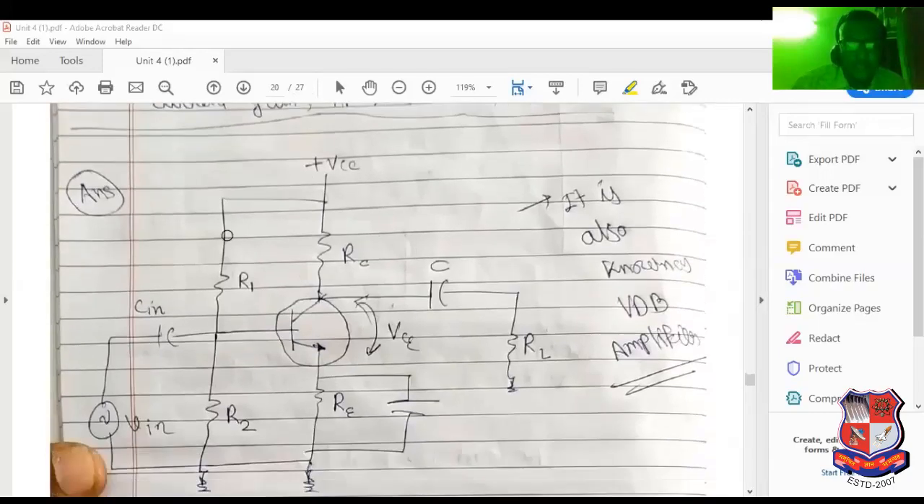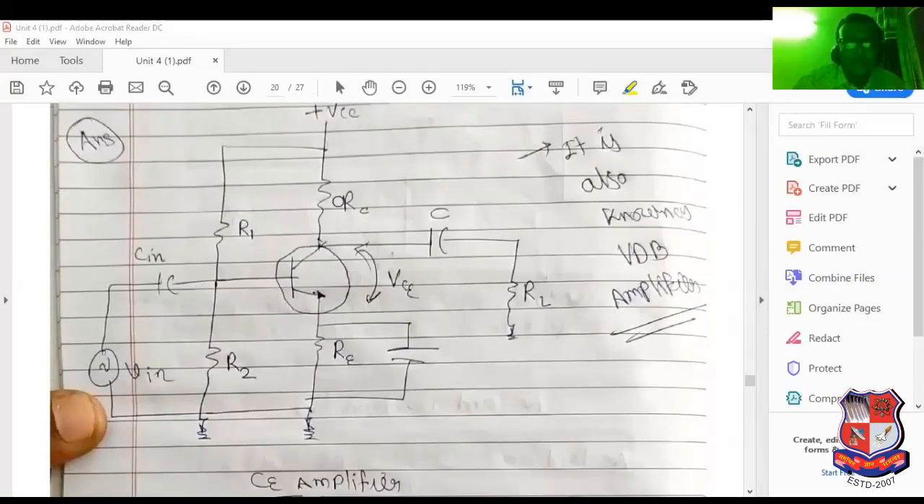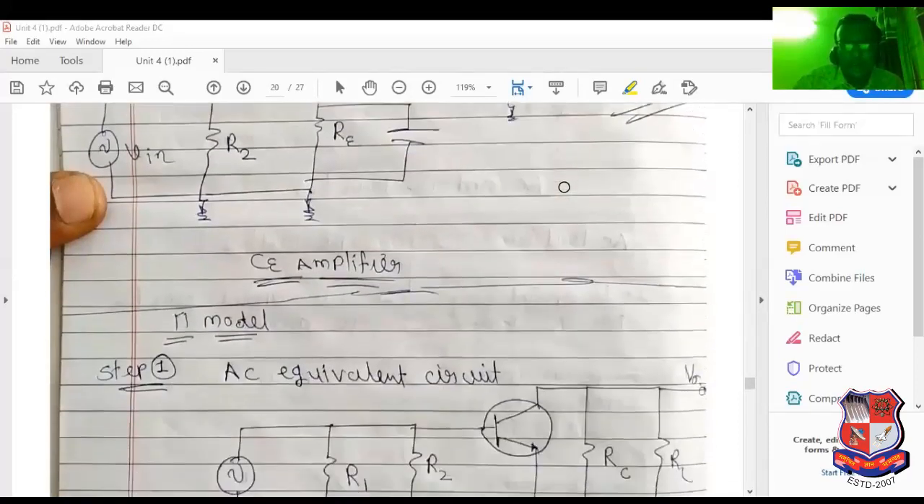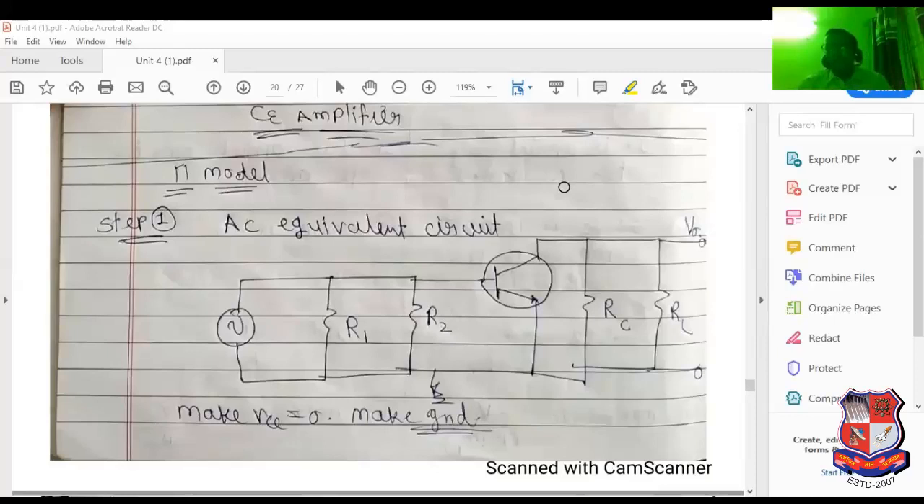Now see this. This is the entire diagram. With the help of the entire diagram: Vin, Cin, R1, R2, RC, RE, bypass capacitor, output capacitor, coupling capacitor. It is known as a voltage divider bias amplifier. First of all, we have to sketch the AC equivalent circuit. What is the first step to determine the voltage gain and current gain? To sketch the AC equivalent circuit.